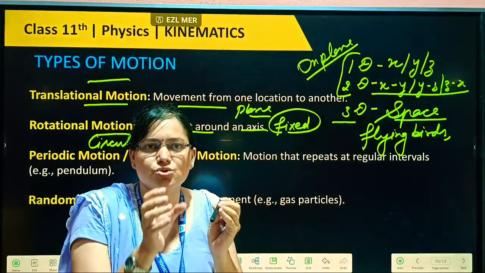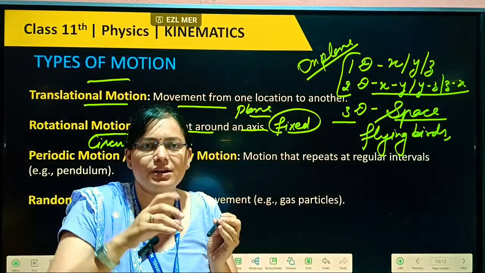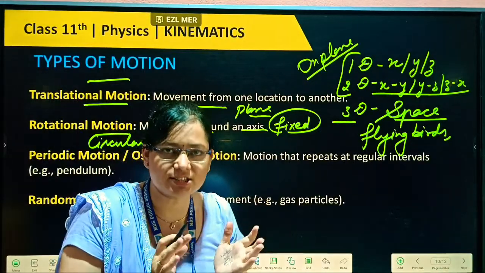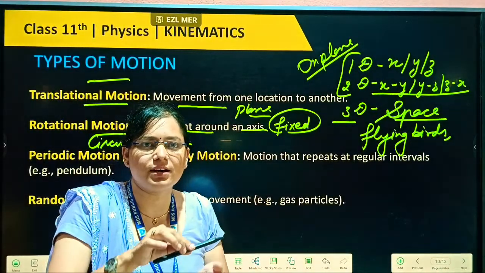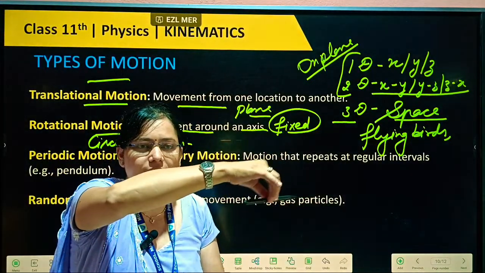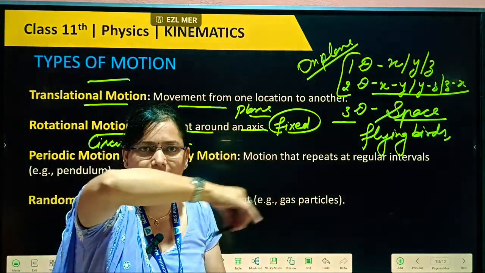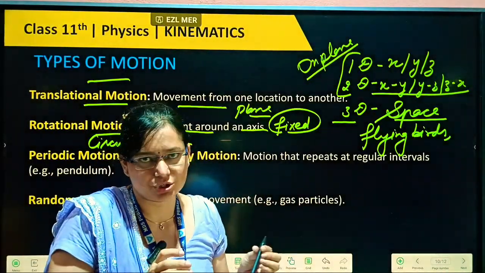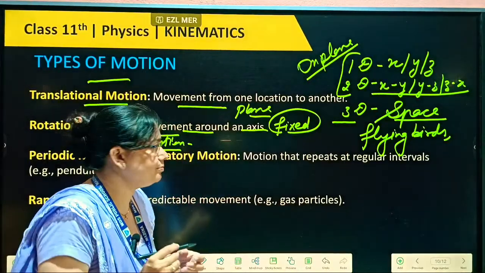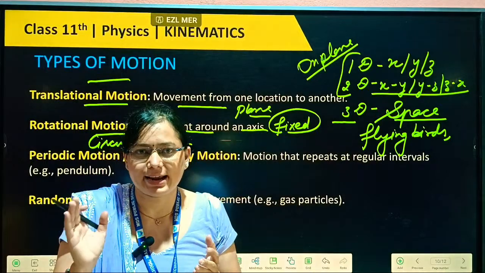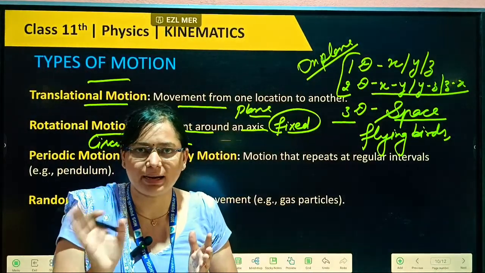So if during the revolution of the body one axis is fixed, then we call it rotational motion. If during this the complete position of the body changes, like this, then we call it circular motion. For example, a gate: one axis of the gate is completely fixed.